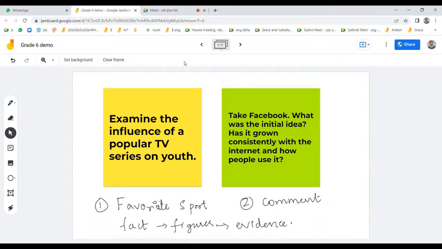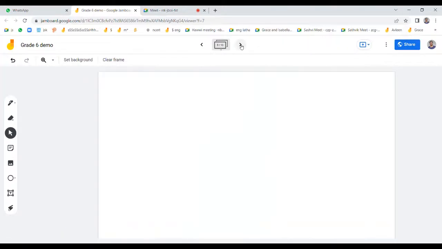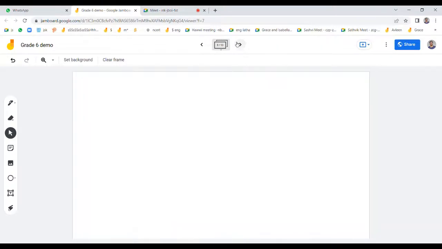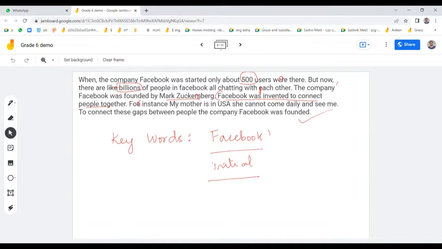If I give you this paragraph, can you write a few words about it? Which one do you like to write? Examine the influence of TV programs, or take Facebook. What was the initial idea? I'll take Facebook. Sure, so come to page 8. You can try writing a few sentences so that I can know how much you have understood, and how your writing skills are.